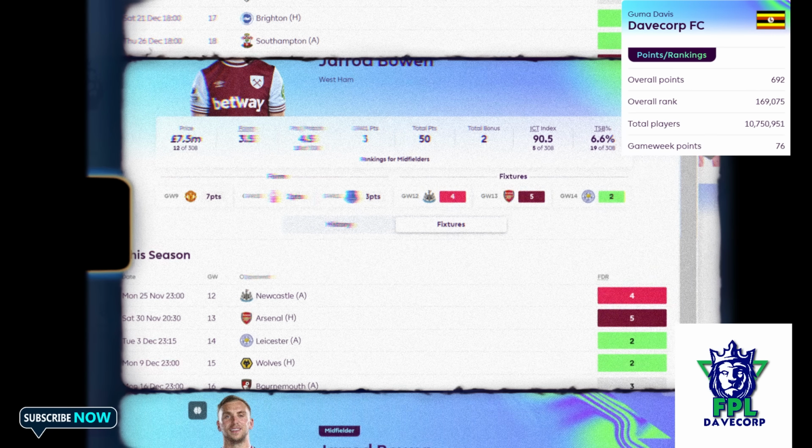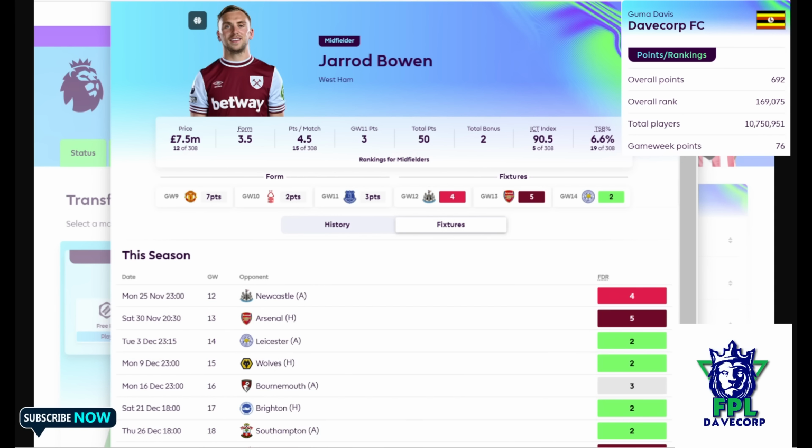Going to our midfield, we'd look at someone like Jared Bowen. Bowen's fixtures do not start off very well, but one thing we've seen about Bowen is even in the hardest of games, he's one that is very capable of returning. We saw that, for example, against Manchester United itself. It wasn't that easy of a game, but he did manage to pull out, I think, an assist, if I'm not mistaken.